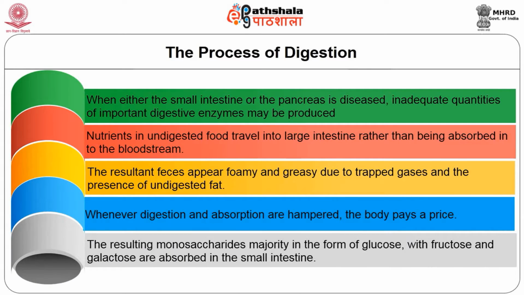The resulting monosaccharides, mostly in the form of glucose with fructose and galactose, are absorbed in the small intestine. Some amount of pentose present in food is liberated from the digestion of nucleic acid or absorbed for utilization.